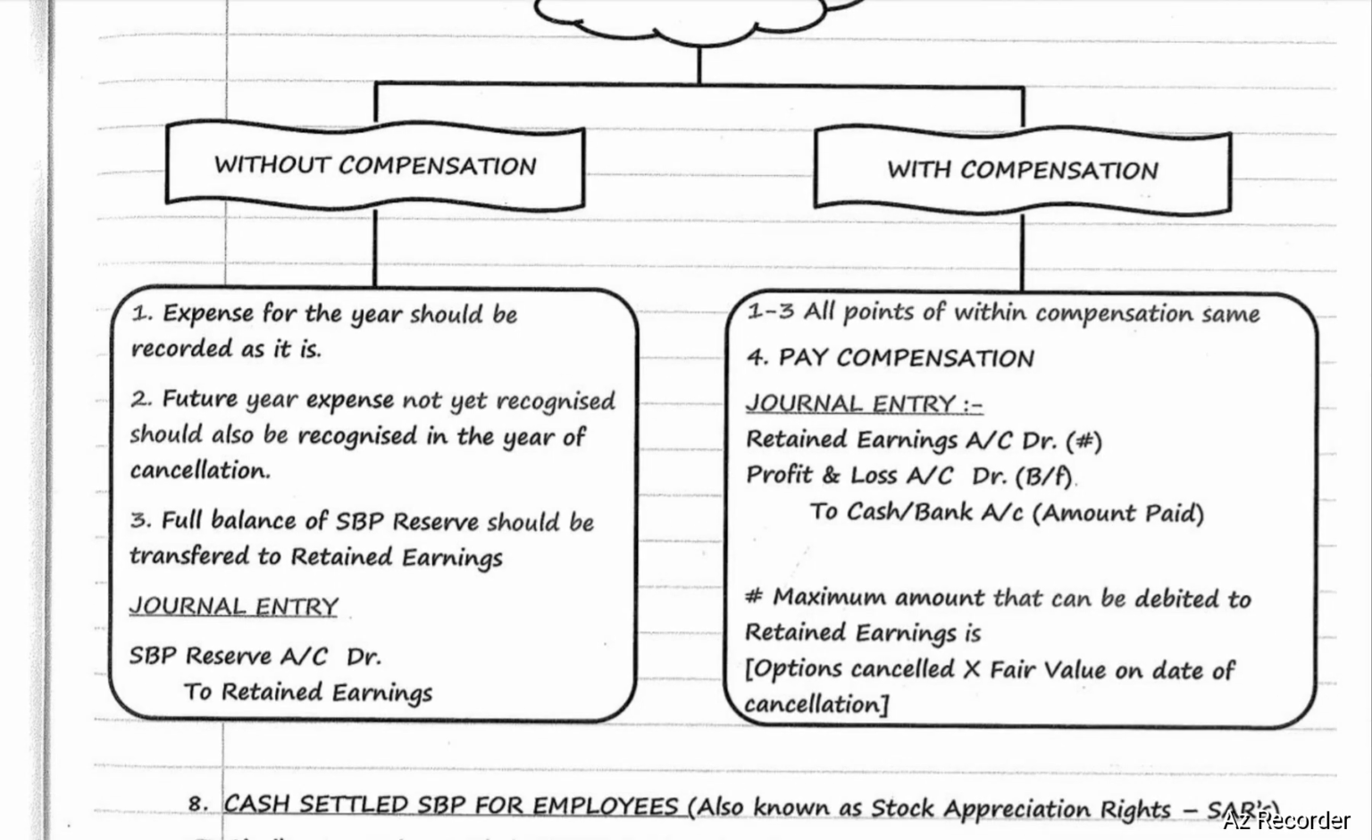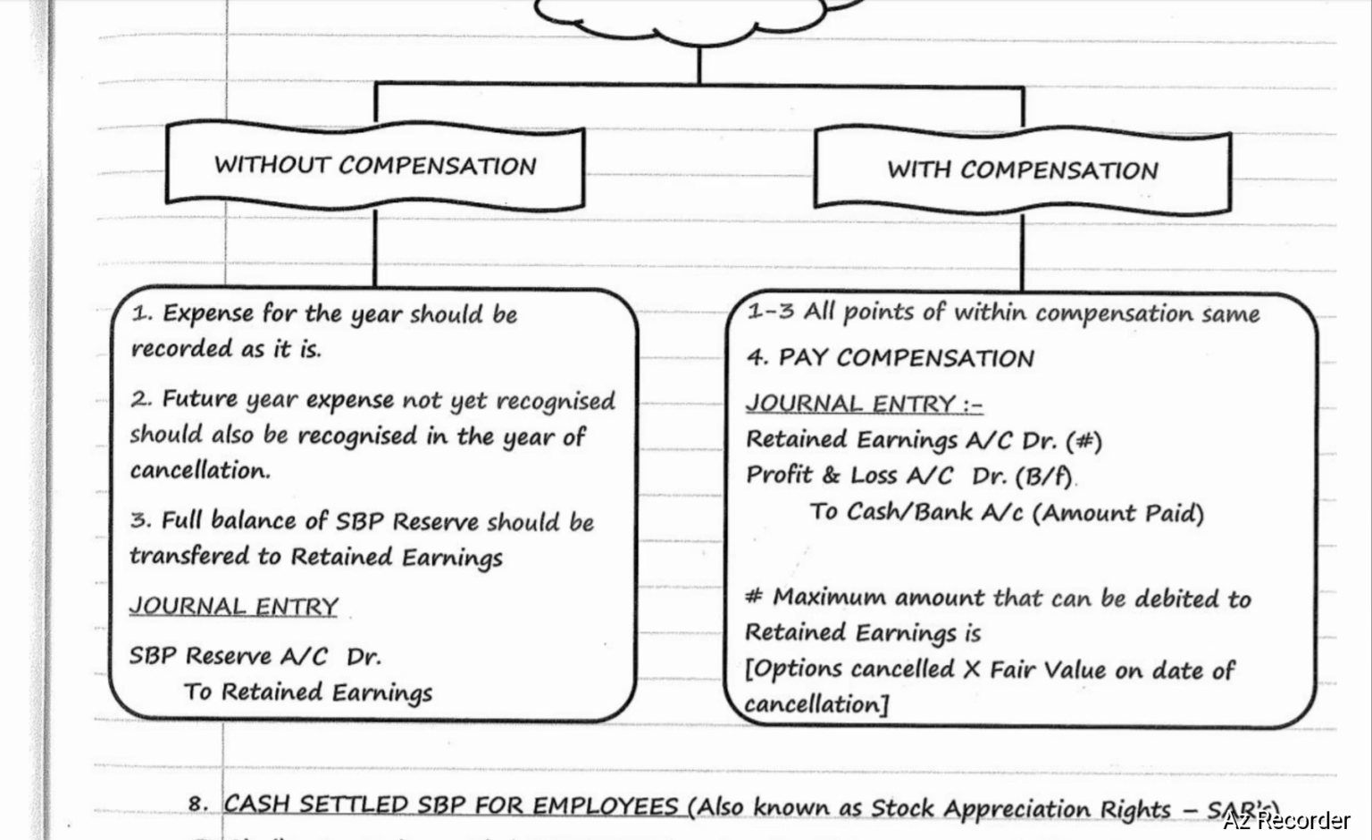Step number two, future year expense not yet recognized should also be recognized in the year of cancellation. Step number three, full balance of SBP reserve should be transferred to retained earnings. The journal entry will be SBP reserve account debit to retained earnings.